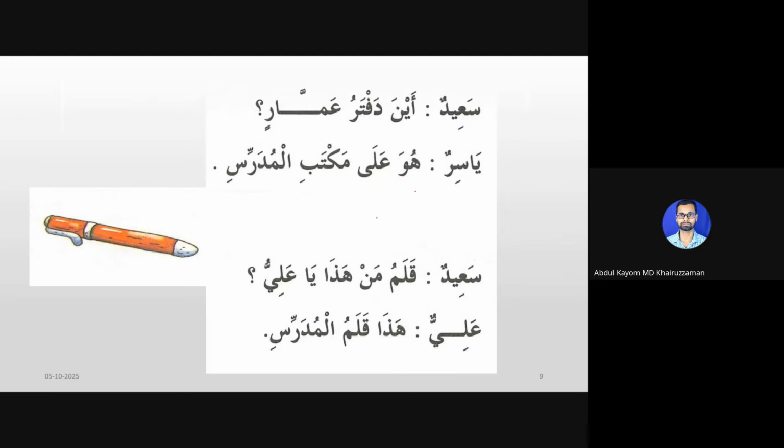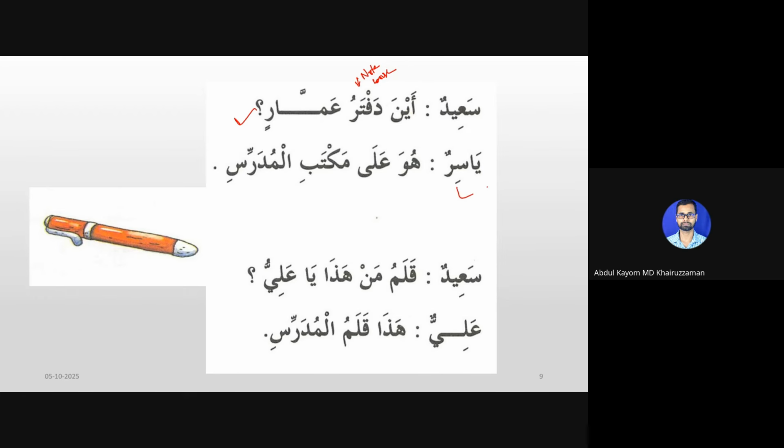Then Yasir again asked another question. Aina daftaru ammarin. Daftarun means notebook. So Aina daftaru ammarin means where is Ammar's notebook? Daftaru ammarin means Ammar's notebook. Aina means where.